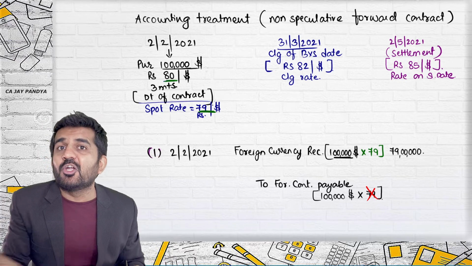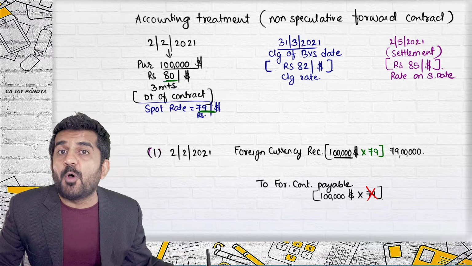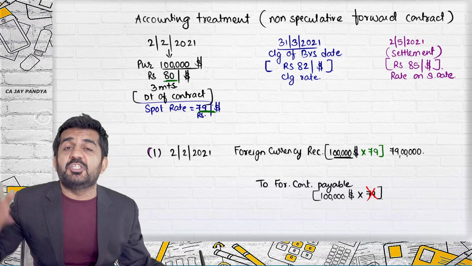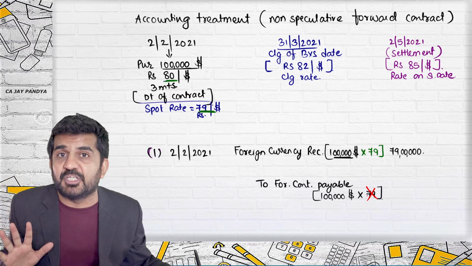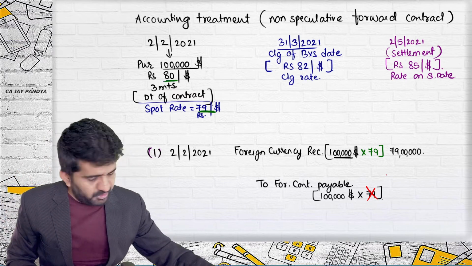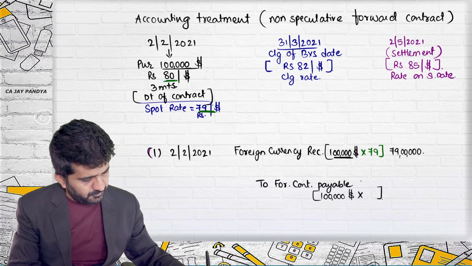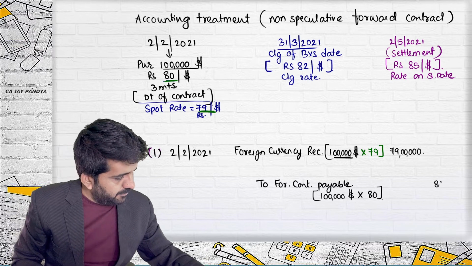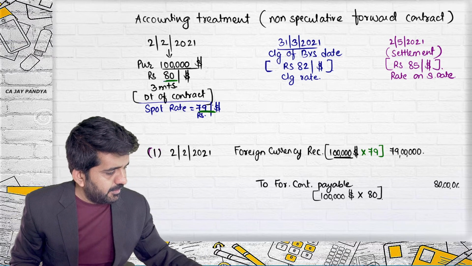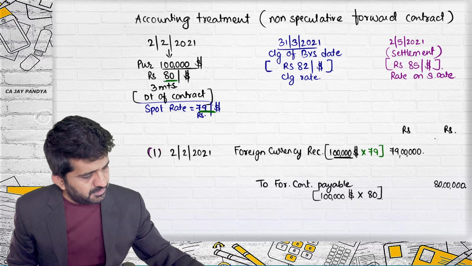It is not going to change by your spot rate. It is not going to change by your future rate. This much amount you are going to pay 100%. Is it correct? And so this will be at 80 rupees. This will be 80 lakhs.